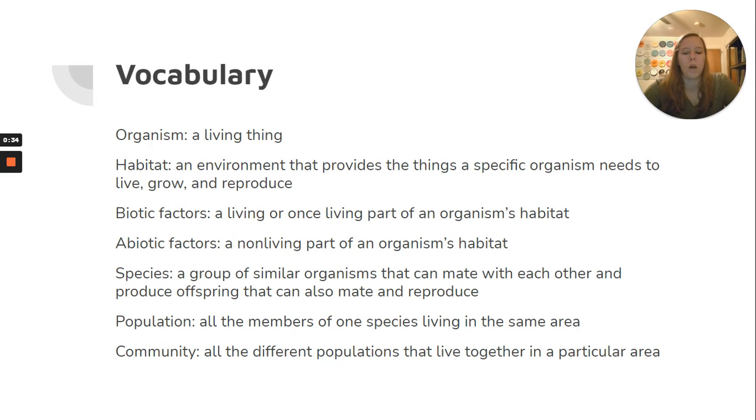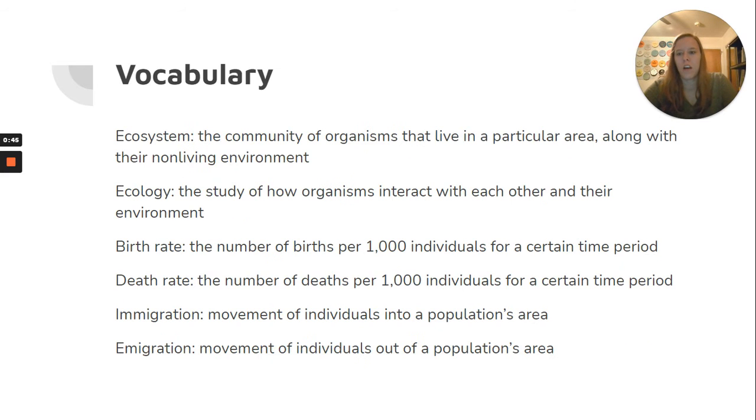and reproduce. Population is all the members of one species, living in the same area. Community, all the different populations that live together in a particular area. Ecosystem, the community of organisms that live in a particular area along with their non-living environment. Ecology is the study of how organisms interact with each other and their environment.